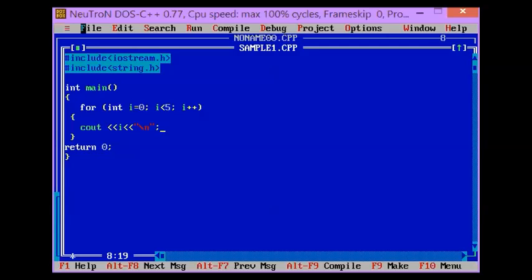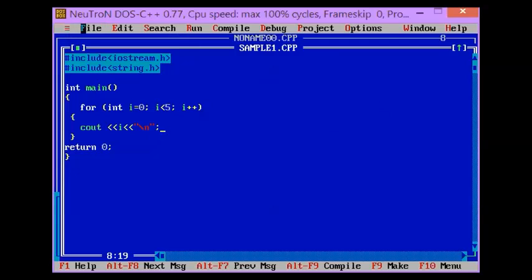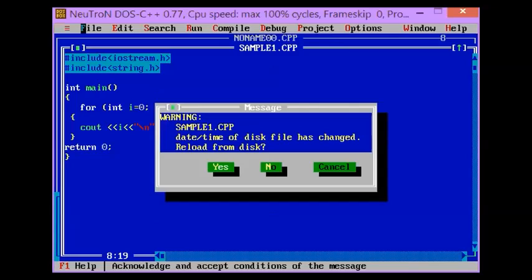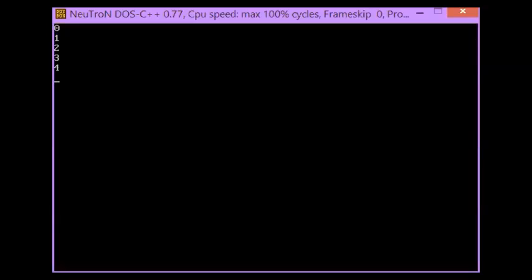But be careful in using your semicolon because there are some syntax that don't need a semicolon. Save the program again, and then let's run it. There's no more error. Now let's see the output of your program. The output is 0, 1, 2, 3, and 4.